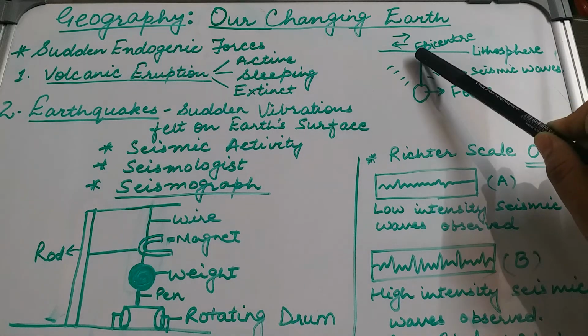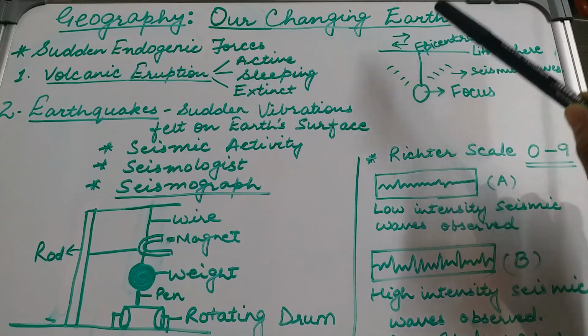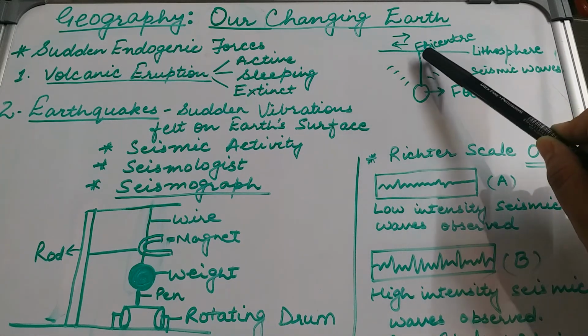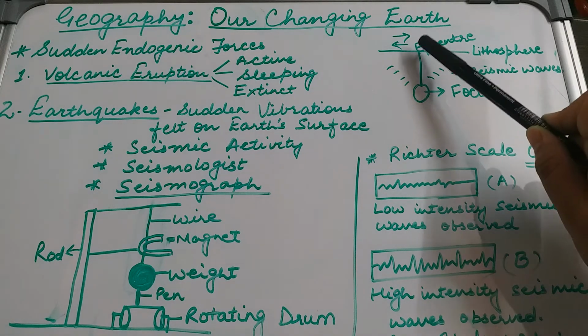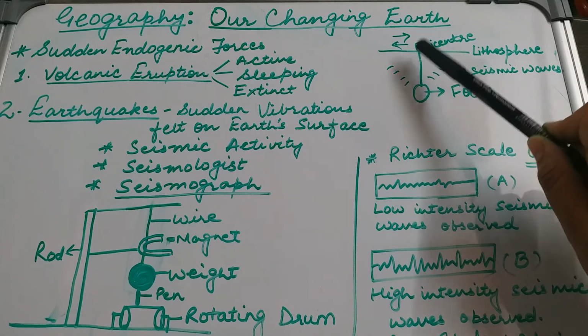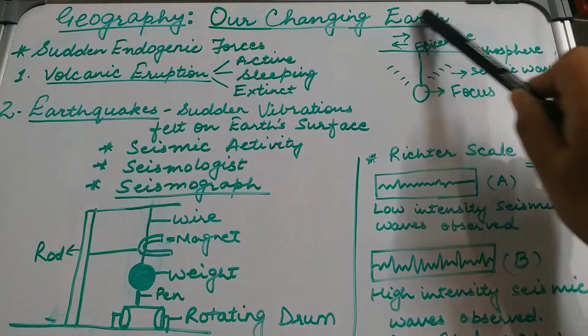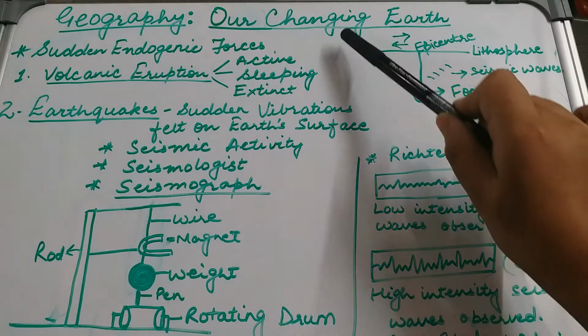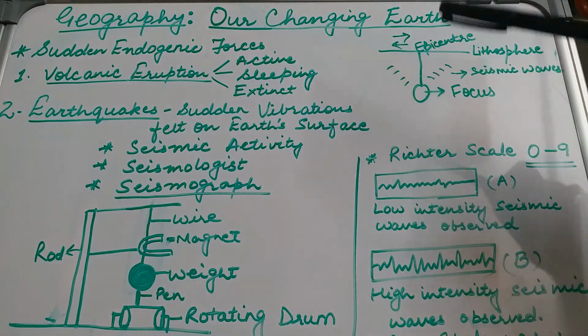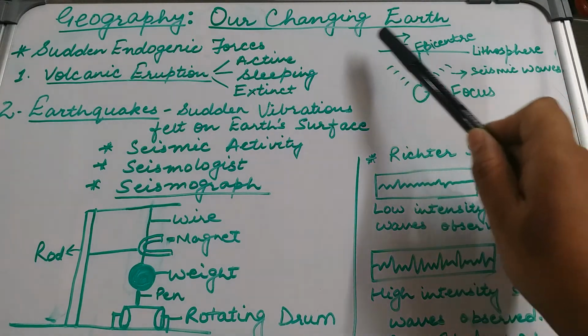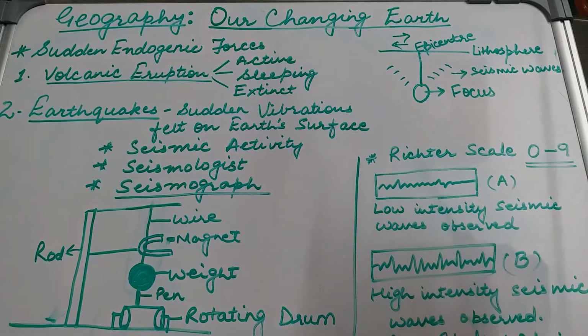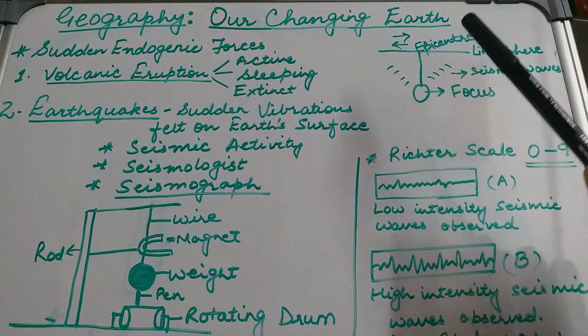An epicenter would be that city or town or place which is just above the focus point. From here, the earthquake will originate and the seismic activities will be sent in all the directions. The closer you come to the epicenter, the more is the intensity of the earthquake. The farther you go from the epicenter, the lesser will be the intensity.